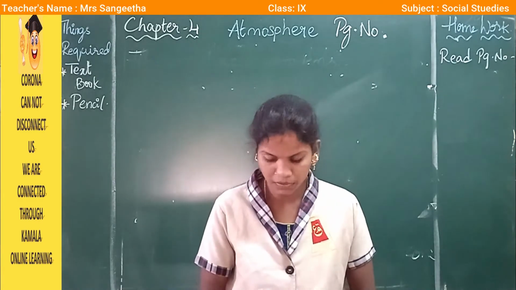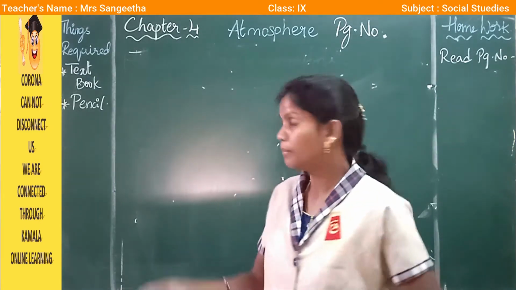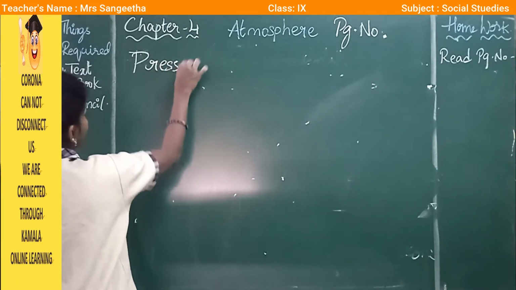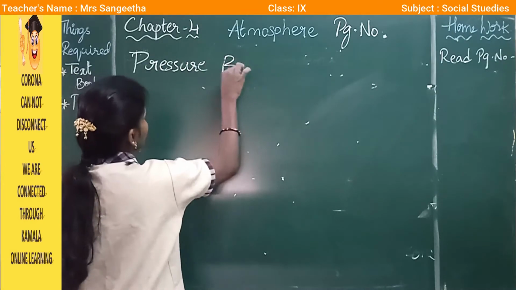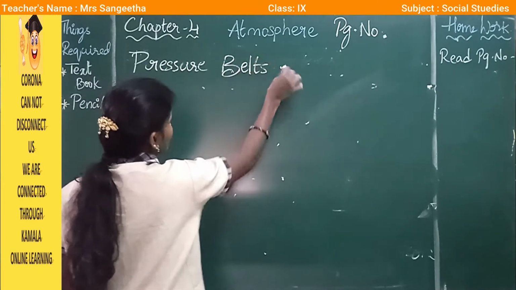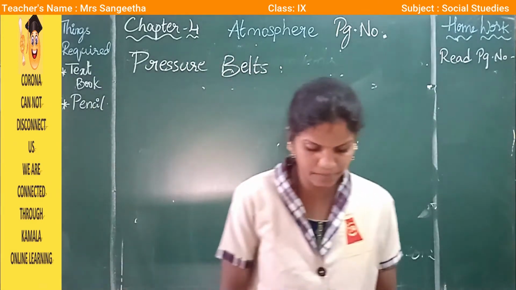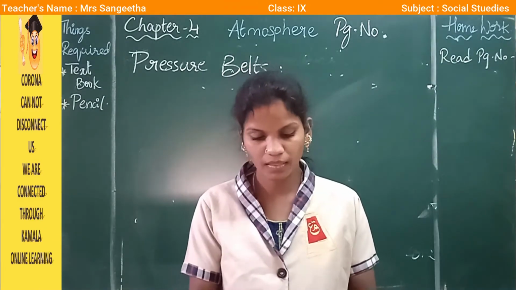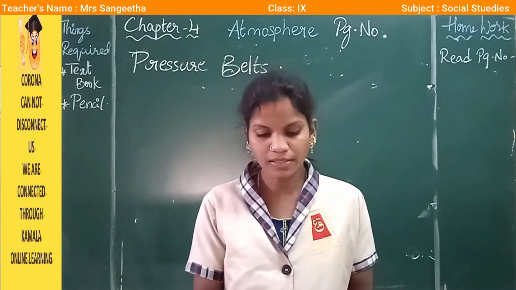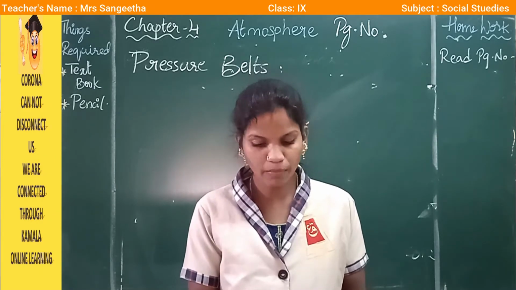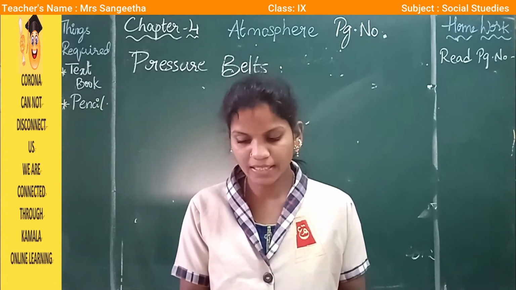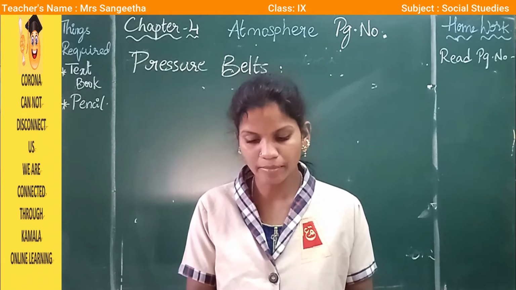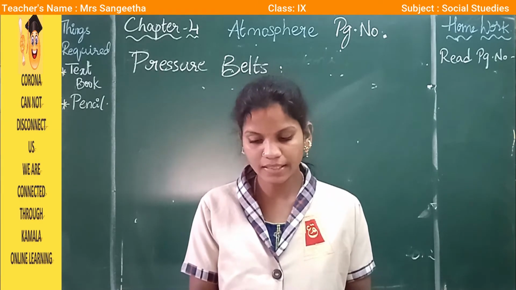I am going to enter a new topic, that is pressure belt. Okay, pressure belts. Page number 40. The Earth's surface does not heat uniformly. Land heats up faster than sea. The land which is deep inland heats up faster than the land near the sea.